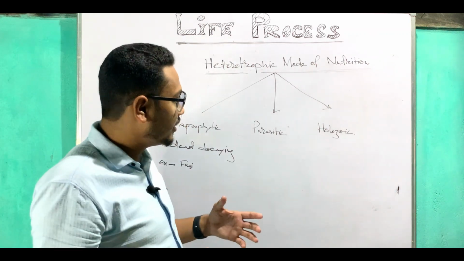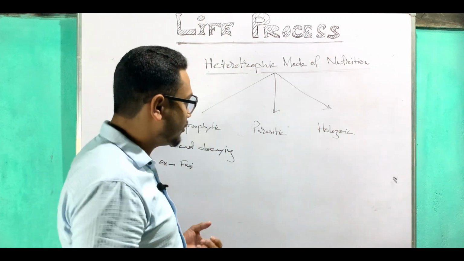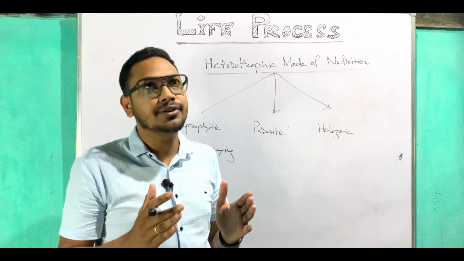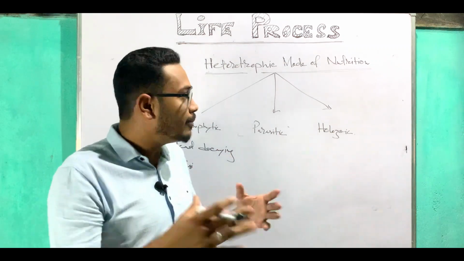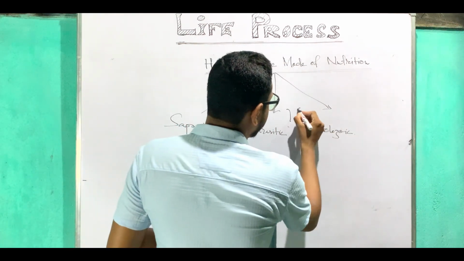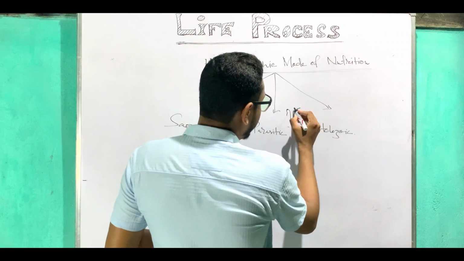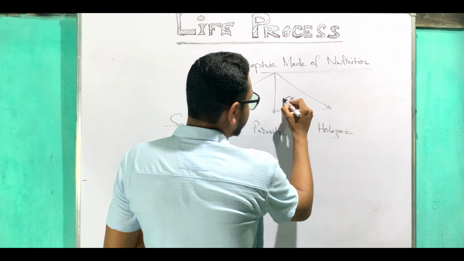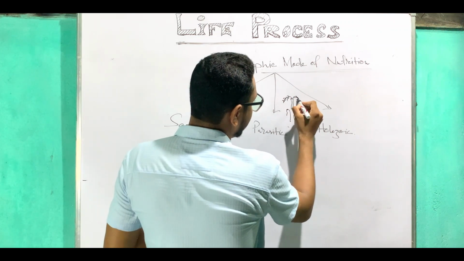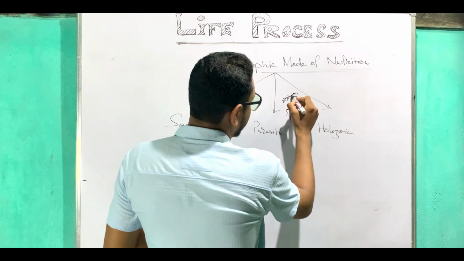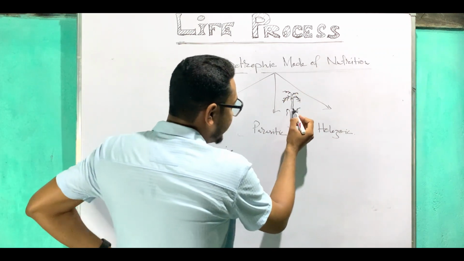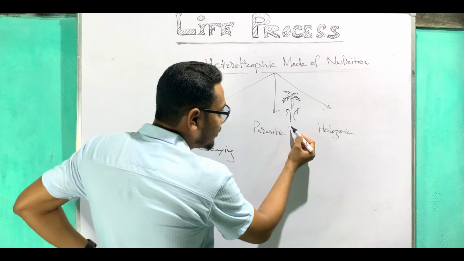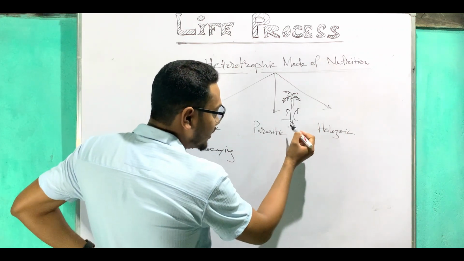There is a perfect example of parasitic mode of nutrition in Nil Bagan. You can see in Model Higher Secondary there is a banyan tree, and above that banyan tree, very beautifully, a dates tree has also developed. You know dates tree? See, this dates tree is above this banyan tree, and this dates tree is not directly absorbing the nutrients from the soil, isn't it? What happens?